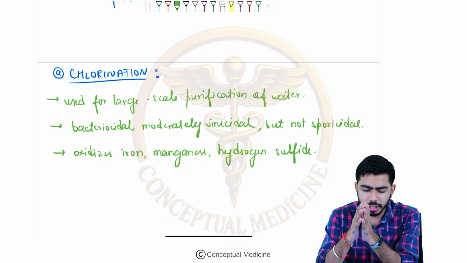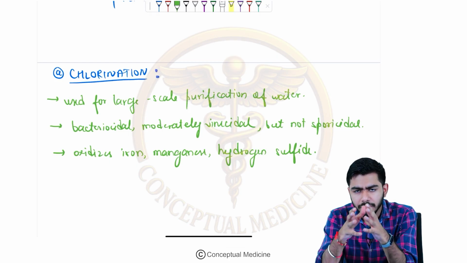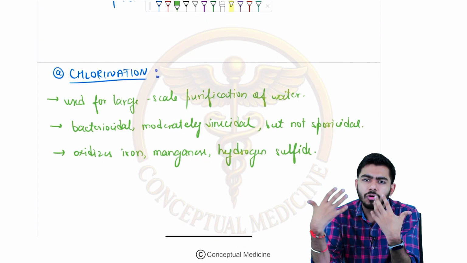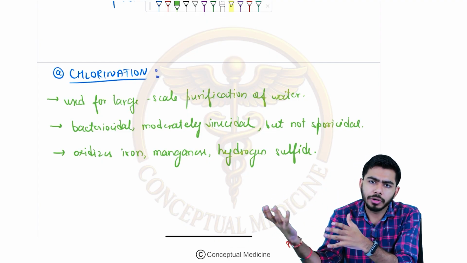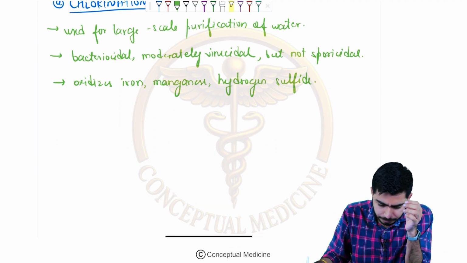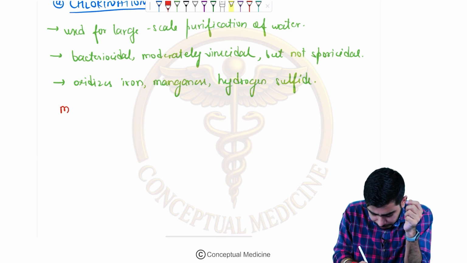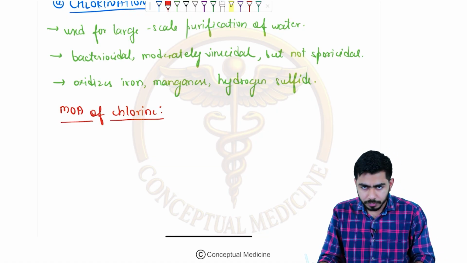Simple. Next point is how the things are happening by adding the chlorine to the water, what compounds are forming, and how they are actually doing the chlorination. So look over here, guys. We are talking about the mechanism of action of chlorine, how it is actually killing the bacteria.